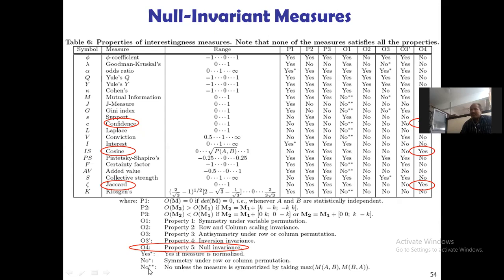Now what is the yes star here? The yes star means yes if the measure is normalized. And no star means symmetry under row or column permutation. And no double star means no unless the measure is symmetrized by taking max of M of A